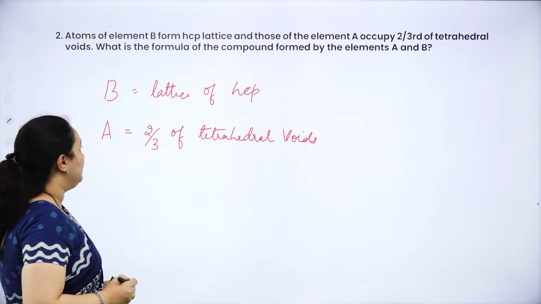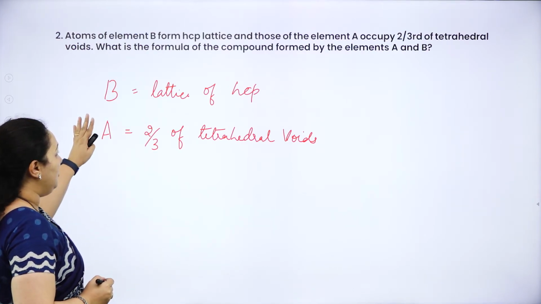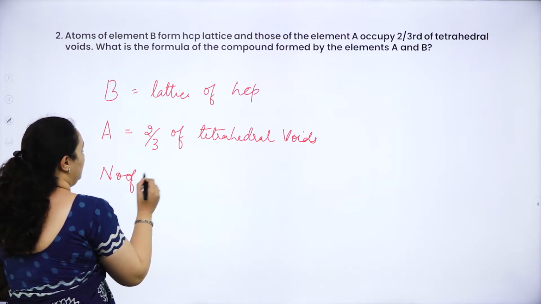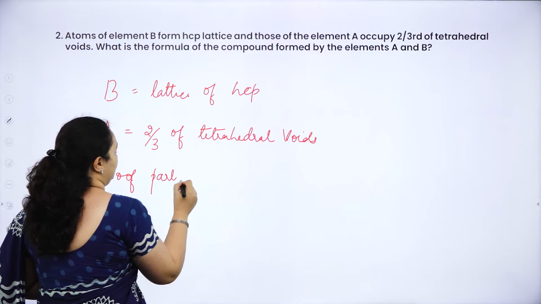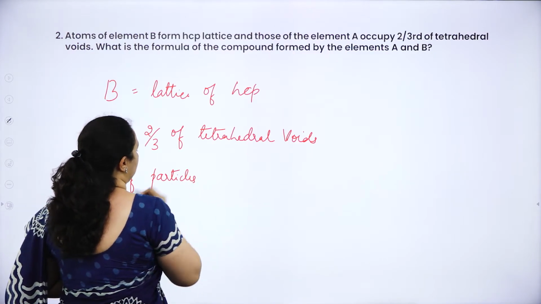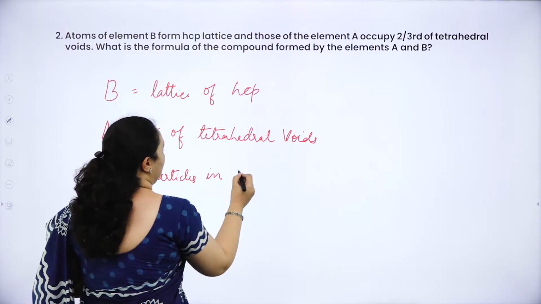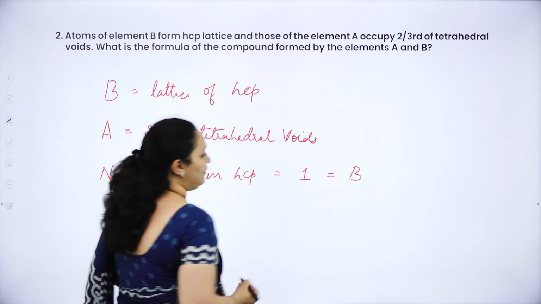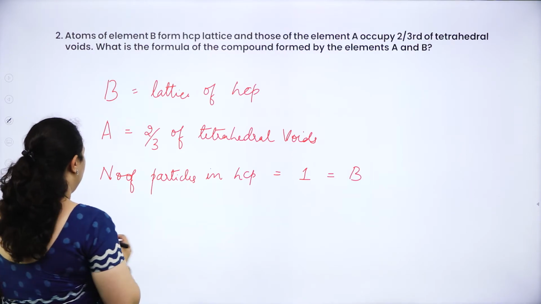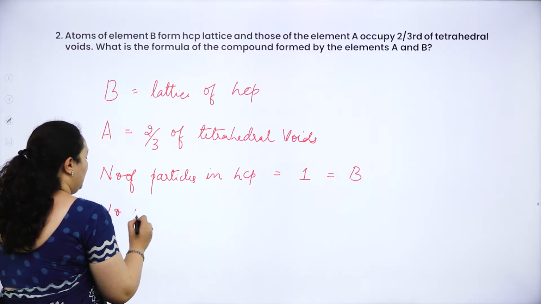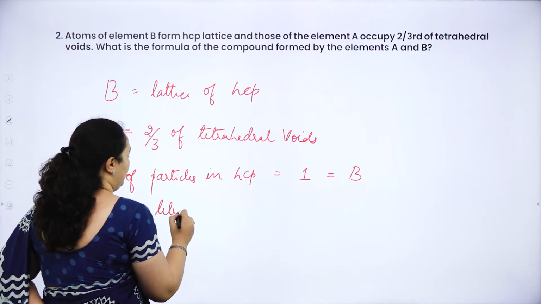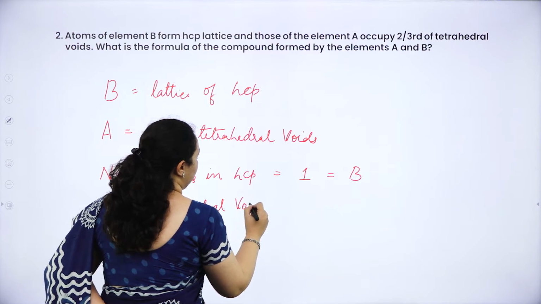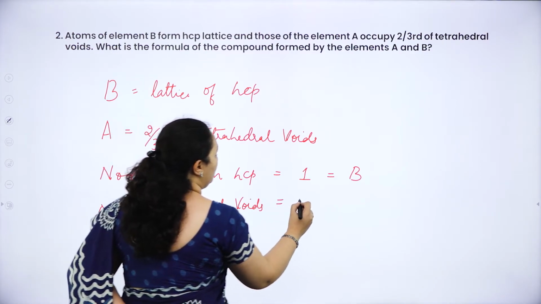Now again, if I tell the number of particles, in HCP, if I consider it to be 1 occupied by particle B, then number of tetrahedral voids is equal to 2.